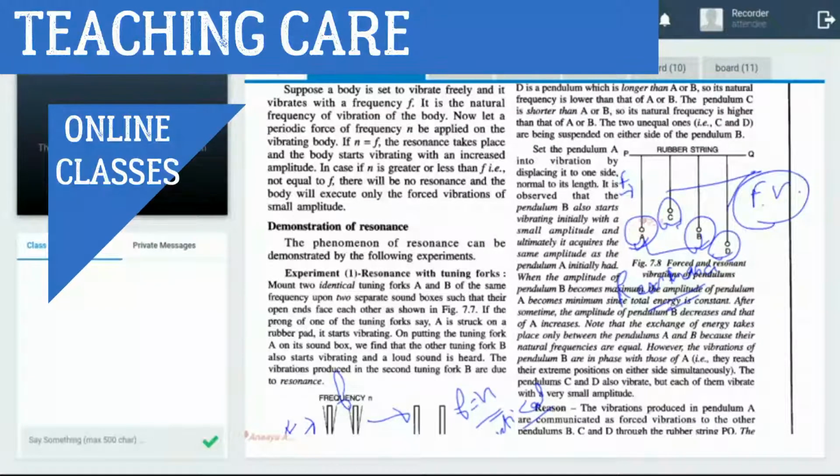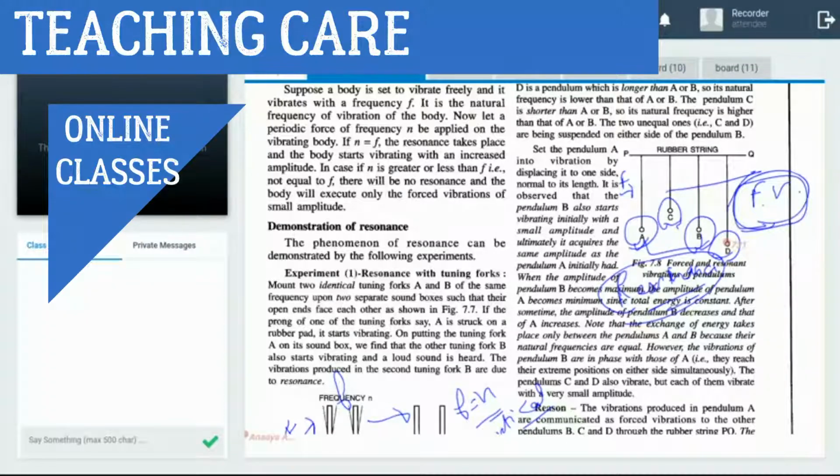So again I repeat: when we apply the force on string A, then string A passes the vibration to C, C to B, B to D, and so on. But A and B are at the same natural frequency. It means resonance is achieved because they have the same length. C and D vibrate also, but by forced vibration other than natural frequency, because they are not equal in length.